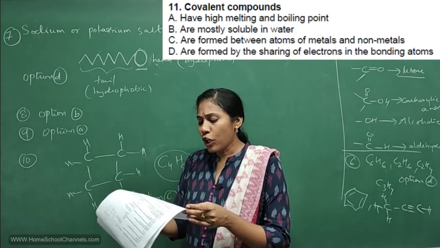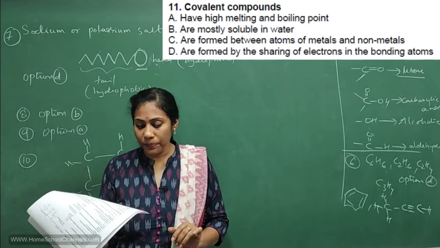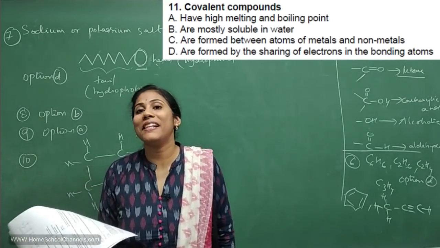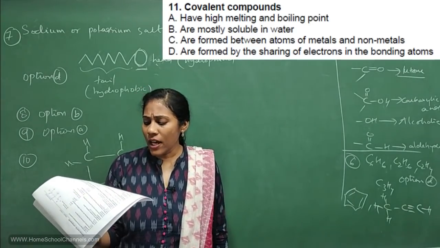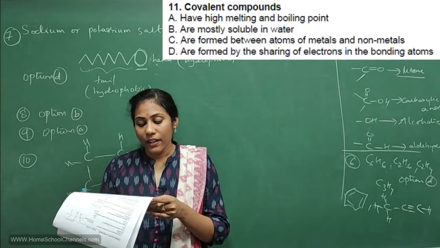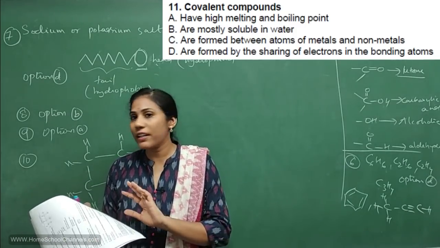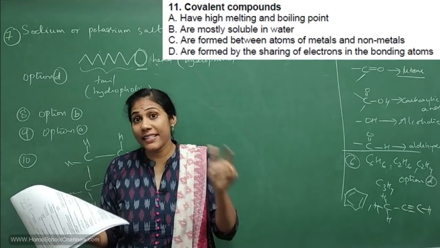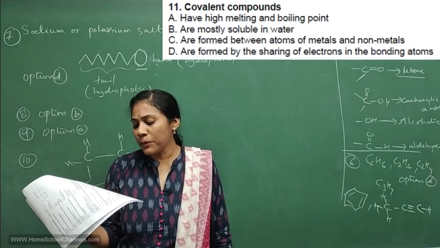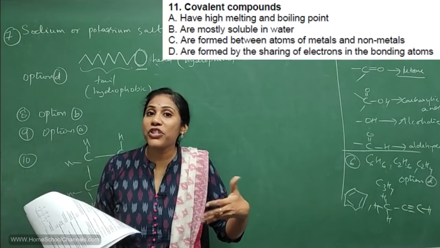11th question. Covalent compounds, 4 options are given. You have to select the correct option. Covalent compounds have high melting and boiling point? No, they actually have low melting and boiling points. Mostly soluble in water? No, covalent compounds are not soluble in water. C, are formed between atoms of metals and non-metals? No, covalent bonds are not formed between metals and non-metals. It is ionic bond formed between metals and non-metals. The 4th one, are formed by the sharing of electrons between the bonding atoms? Yes, covalent compounds are formed by sharing of electrons.